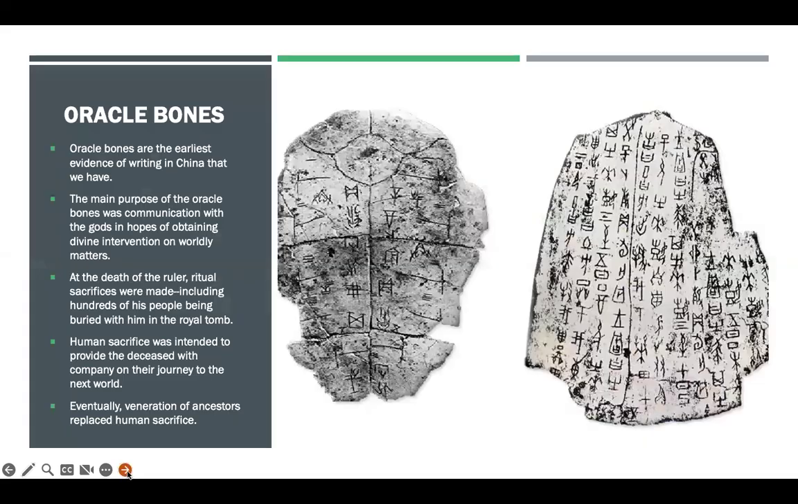So, oracle bones. What are oracle bones? They are evidence of Chinese writing. And so in China, they don't have letters with phonetic sounds, they have characters. And there are many, many more characters than we have in letters. Once you learn how to read these, you pick up on it pretty quickly, but it's definitely a different system, right? And so the main purpose of an oracle bone was communication with the gods. They hoped that they would have divine intervention.